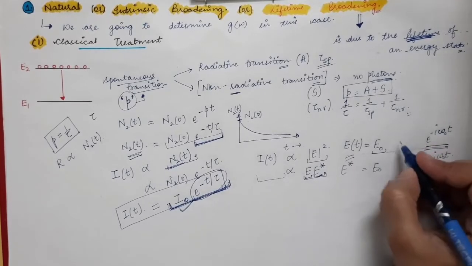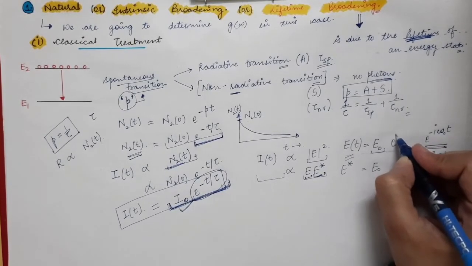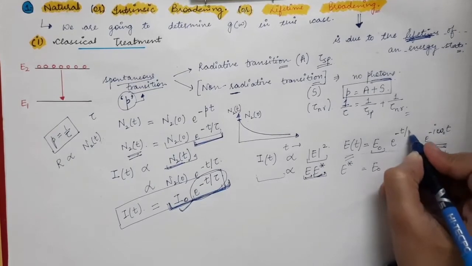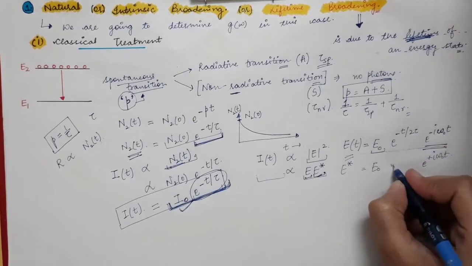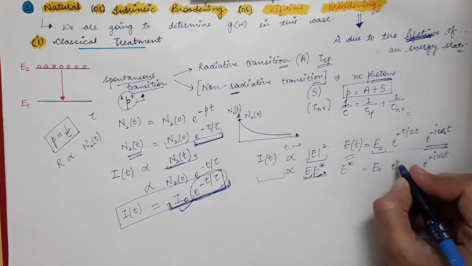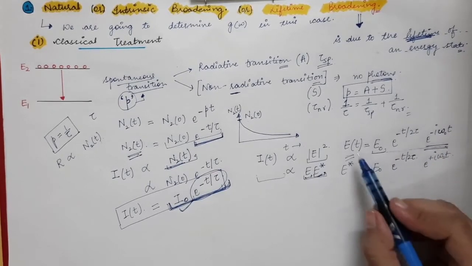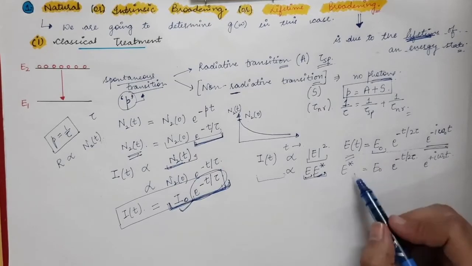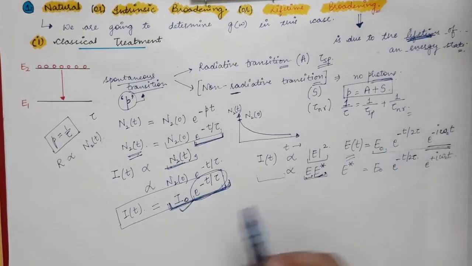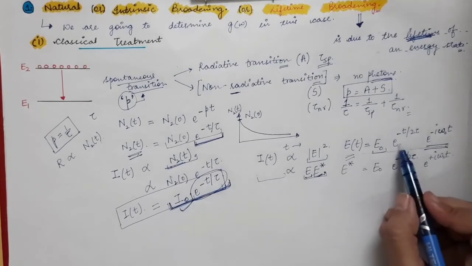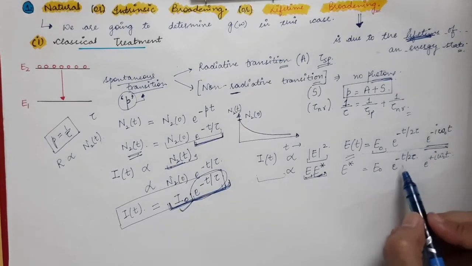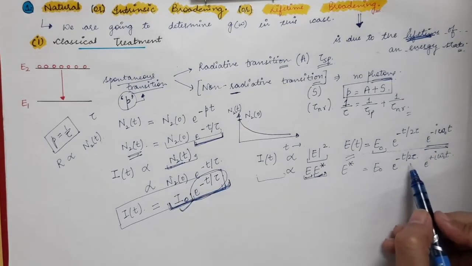That will come when here you write e power minus t by 2 tau, and over here also, when you take its conjugate, you get e power minus t by 2 tau as it is. Now when you multiply E and E star, you get E0 square, which is nothing but I0, into e power minus t by 2 tau into e power minus t by 2 tau.